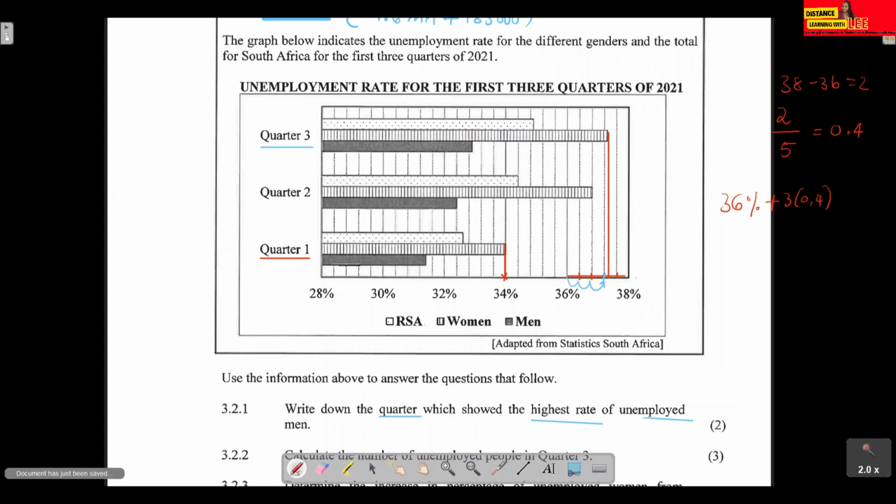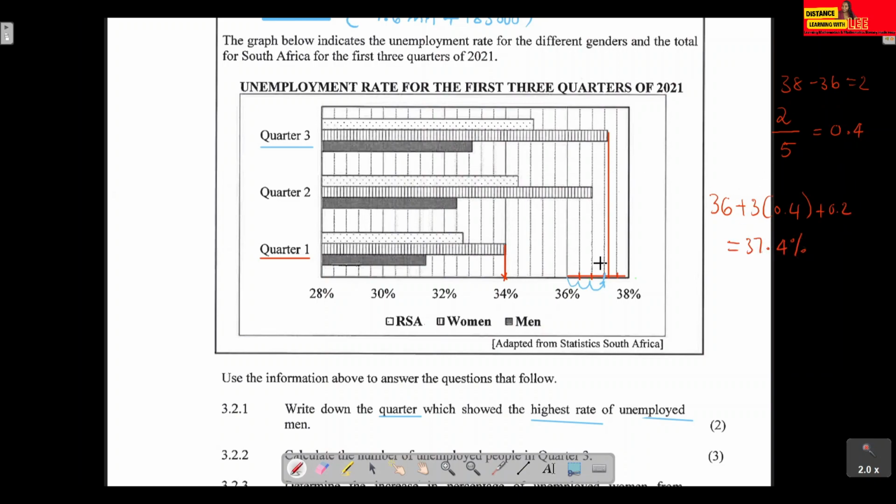I can approximate that small section as 0.2. Even though I'm approximating, I'm doing it in a way that makes sense mathematically. So if you take 36 plus 3 times 0.4, and then plus 0.2, you will get